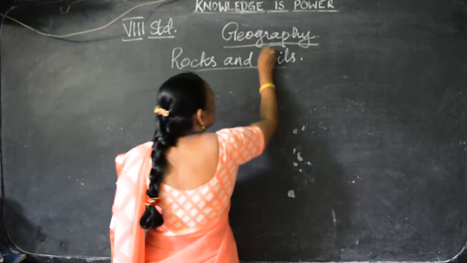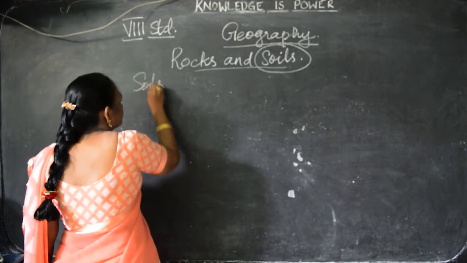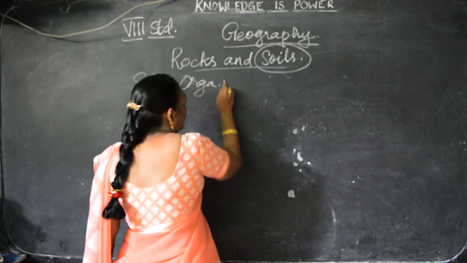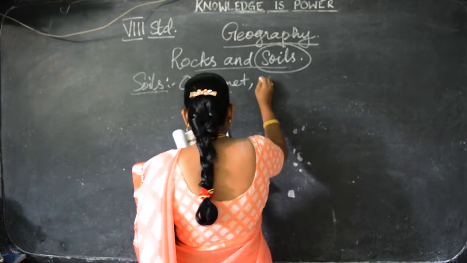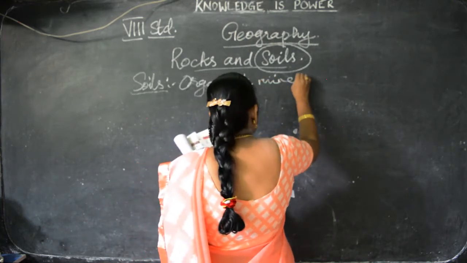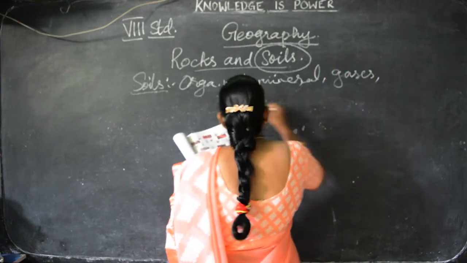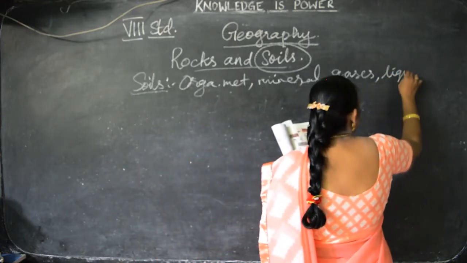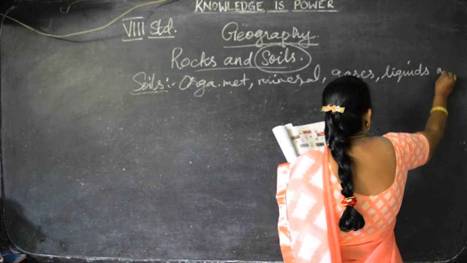So now we are going to see about the soil. Organic material, then what we can say, organic matter, mineral, then gases, liquids and organism.